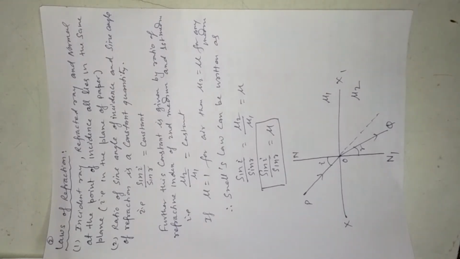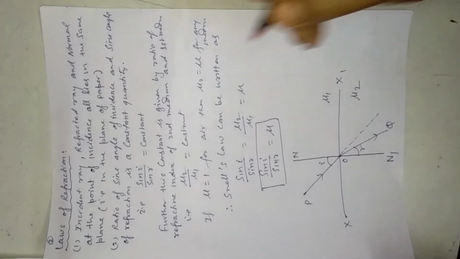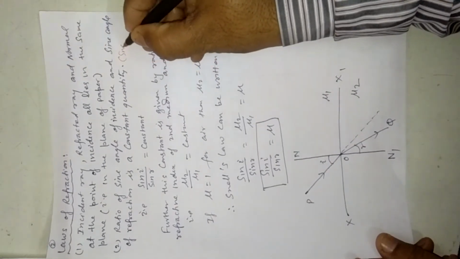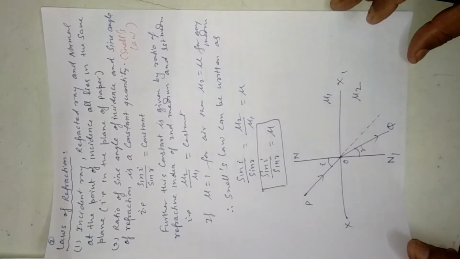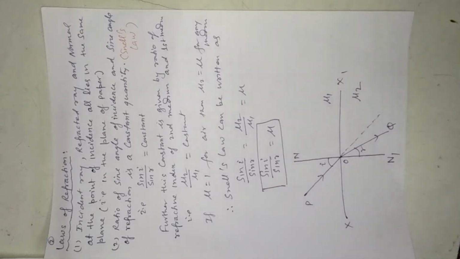The second law is known as Snell's law. Snell's law of refraction. According to Snell's law, the ratio of the sine of the angle of incidence and the sine of the angle of refraction is a constant quantity, that is, sin i by sin r is equal to a constant. Further, this constant is given by the ratio of the refractive indices of the second medium and the first medium, that is mu2 by mu1, which gives a constant quantity equal to sin i by sin r.